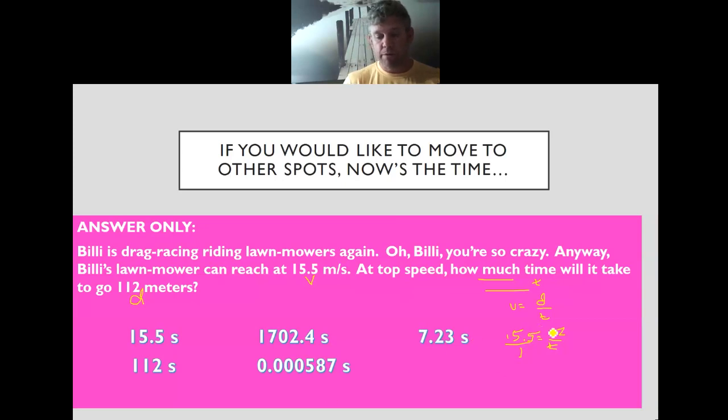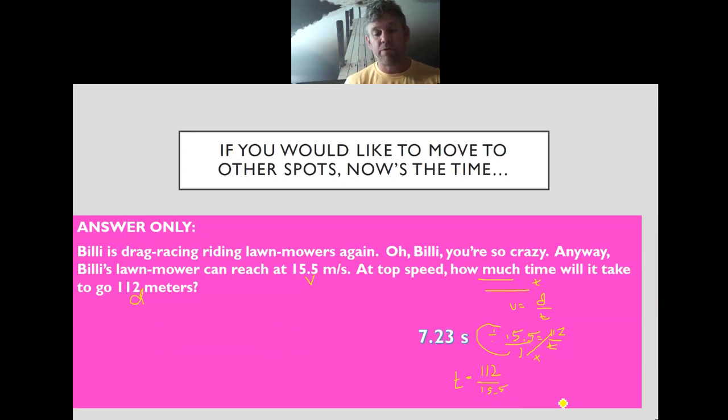Now I'm going to cross multiply and divide. So 112 times 1, I'm then going to divide by that. So what I end up seeing, my t equals 112 divided by 15.5. I see that my time here should be 7.23 seconds.